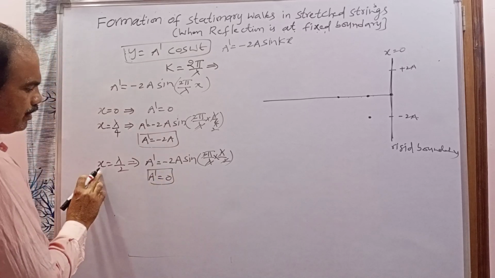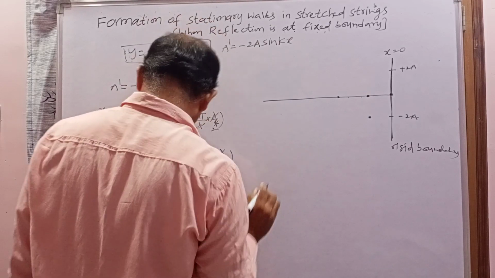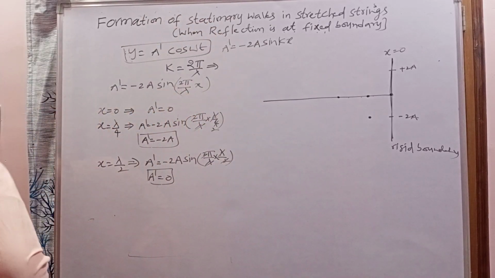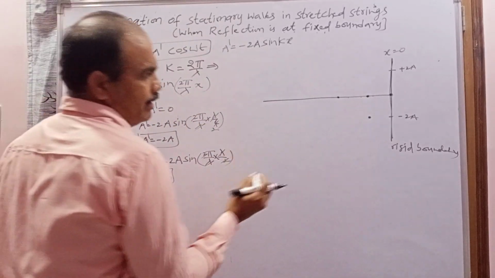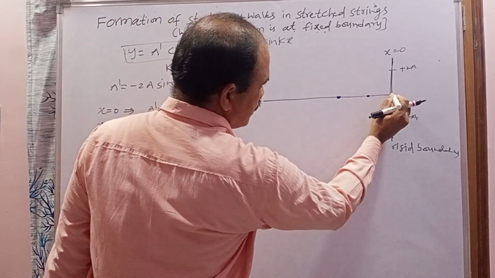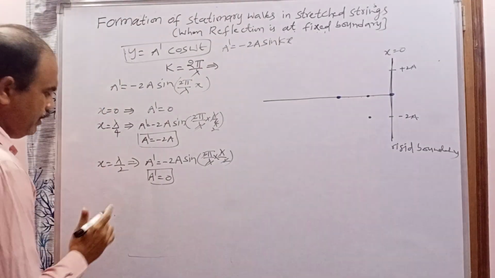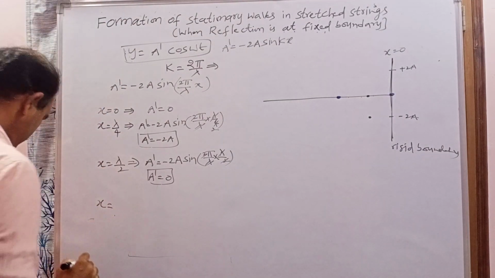And for the particle which is at a lambda by 2 distance from the fixed boundary, the position is on the string, and the displacement is 0 here. Here also the displacement is 0, but here it is maximum. And next one, I am taking x is equal to 3 lambda by 4.